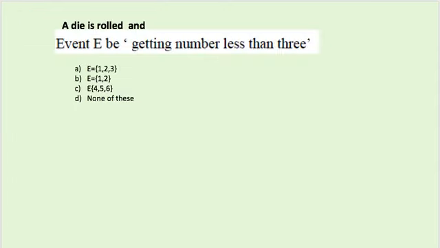And similarly, if a die is rolled and the event is getting less than 3, which of the following is right? So getting a number less than 3, this option B is correct. So this way we can talk about the number of events of a particular experiment. Hope you have understood these 3 main terminologies.